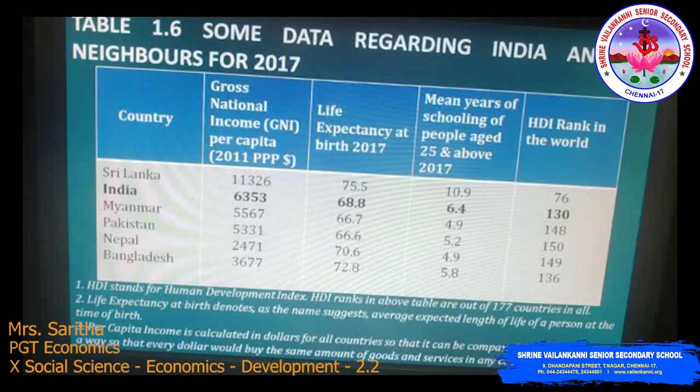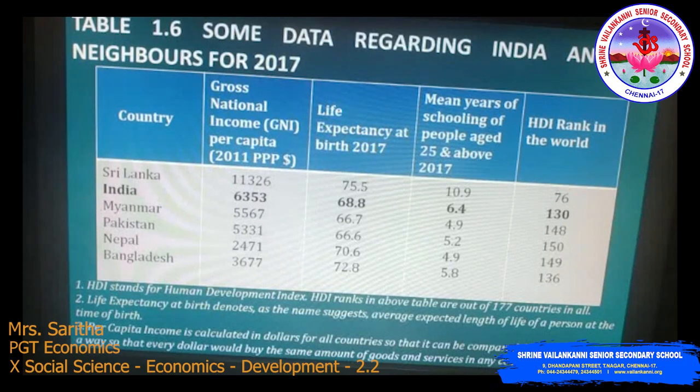Bangladesh: gross national income is 3,677, life expectancy is 72.8, mean years of schooling is 5.8 and HDI rank is 136. Isn't it very surprising that a small country in our neighborhood, Sri Lanka, is much ahead of India in every respect, and that a big country like ours has such a low rank in the world?